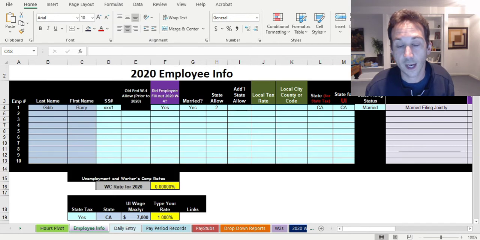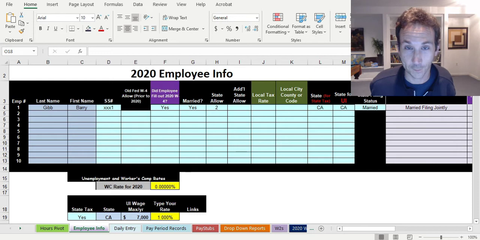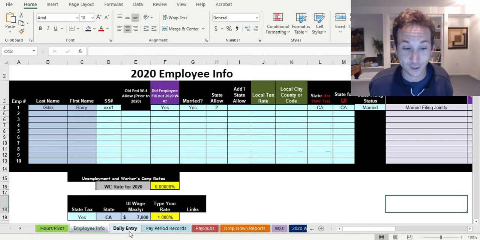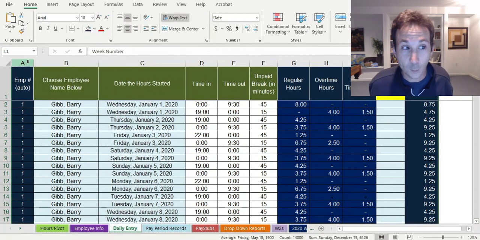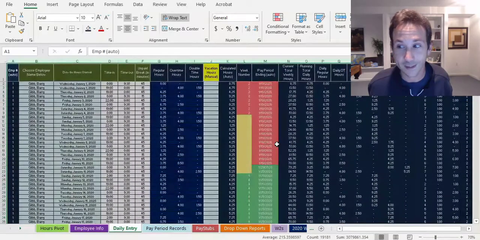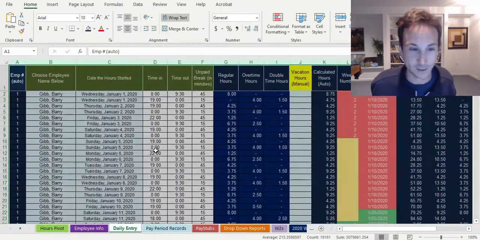So let me tell you, I spent the last 6 hours programming all the formulas to do this, and oh my God, it is insane. If you are an employer that has to deal with this, or you're an employee that wants to check up on your employer to make sure they're calculating your hours correctly, you might want to copy this file, and you should buy one. I'll make it not that expensive, but wait till you see all these formulas. Look at this. This is literally what you have to do to figure this out. Oh my God, it's crazy.